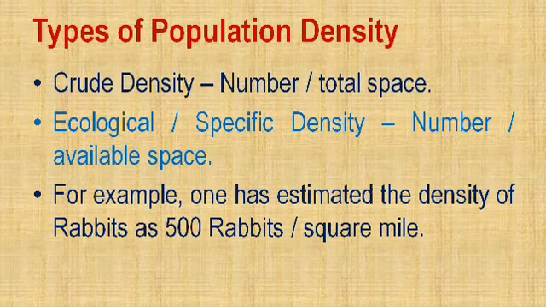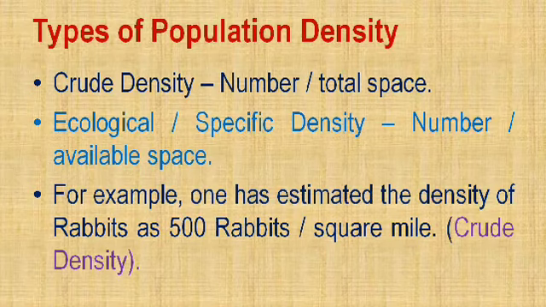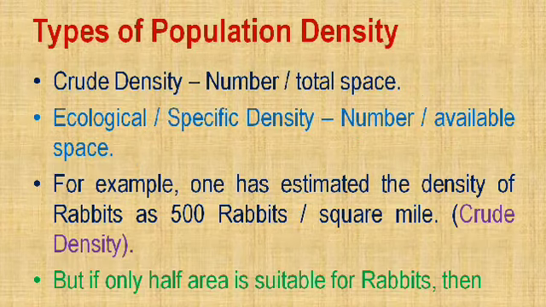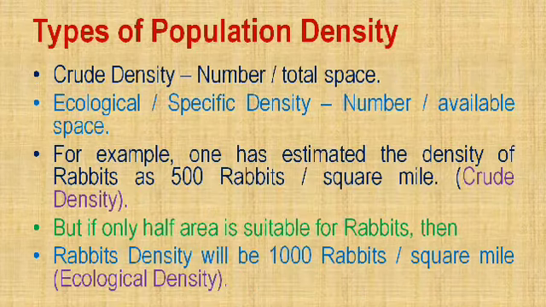For example, one has estimated the density of rabbits as 500 rabbits per square mile, which is called the crude density. You will know further why it is called the crude density. But if only half the area is suitable for rabbits, then the population density will become 1000 rabbits per square mile.